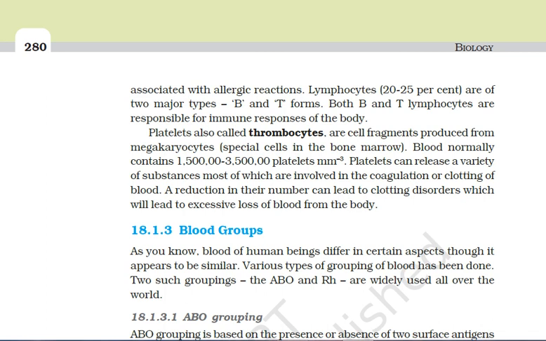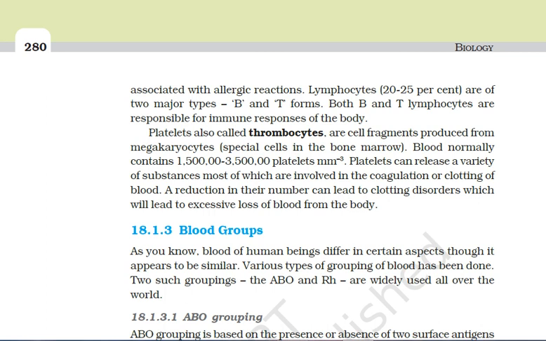Agranulocytes are non-granular WBCs, meaning they have non-granular cytoplasm and a rounded or bilobed nucleus, and they are of two types, monocytes and lymphocytes. The monocytes are, I told you, around 6 to 8%, very important leukocytes in our blood, because they can undergo the process of phagocytosis.